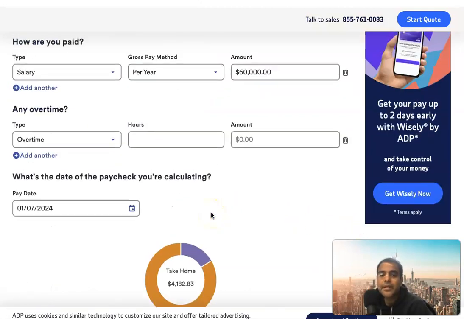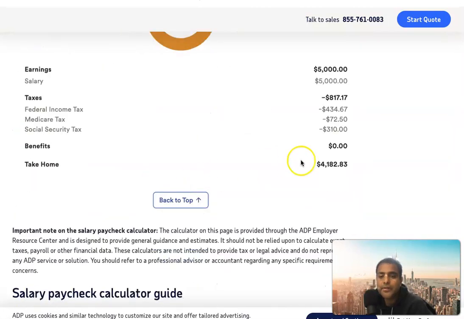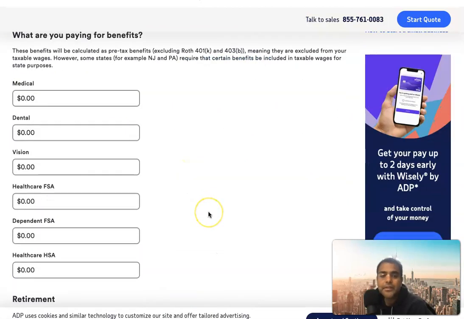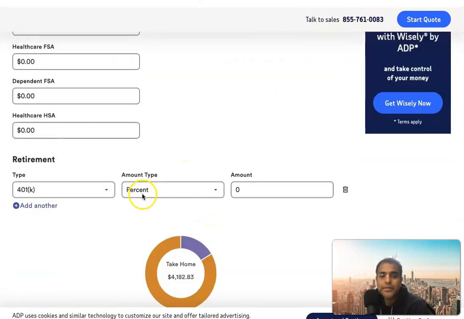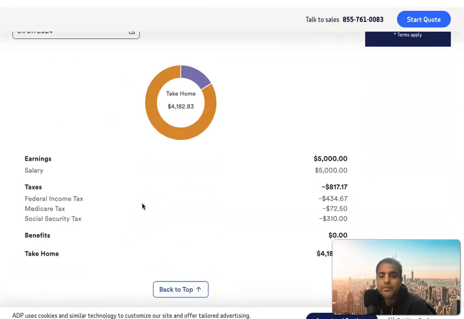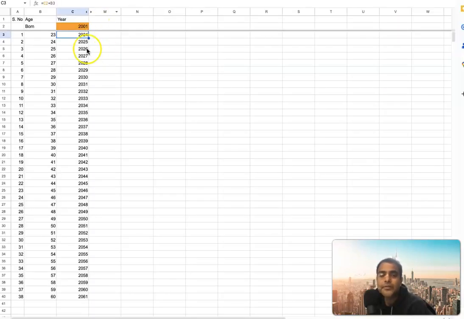$4,182. Later, I think I will also show that even this $4,182, there could be other things like medical insurance, there could be dental, vision, retirement. So this net can also come a little bit more down, but for our example we'll take $4,000. So $4,000 per month net pay is coming to your bank account. If you multiply it by 12, it's $48,000. So we can take that example.